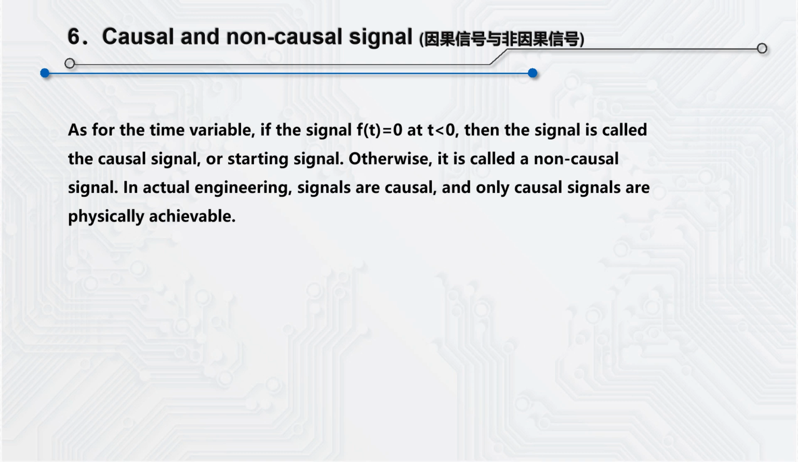Next, causal and non-causal signal. In terms of time variable, if the signal f(t) equals 0 when t is less than 0, the signal is called causal signal or starting signal. In other words, when t is less than 0, the value of signal f(t) is 0. Otherwise, it is called a non-causal signal. In engineering, signals are all causal. Only causal signals are physically achievable.